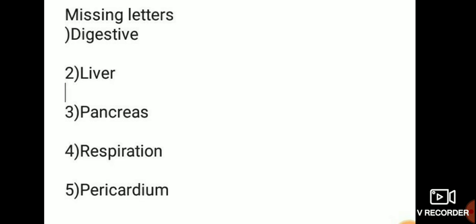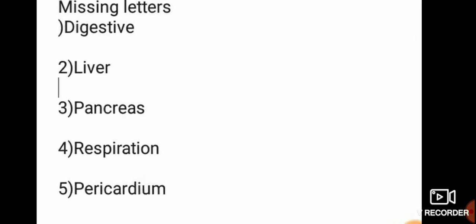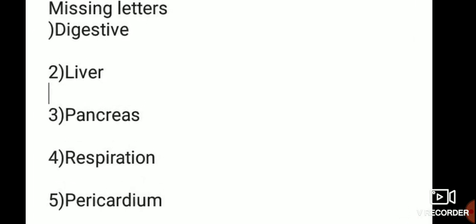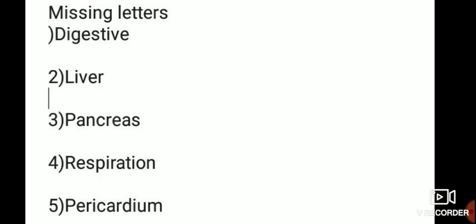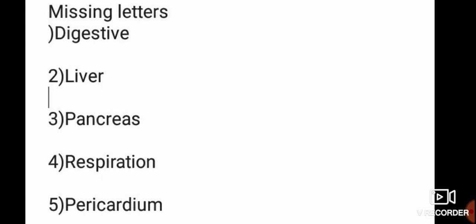Then respiration. Then pericardium. Now we just underline letters.